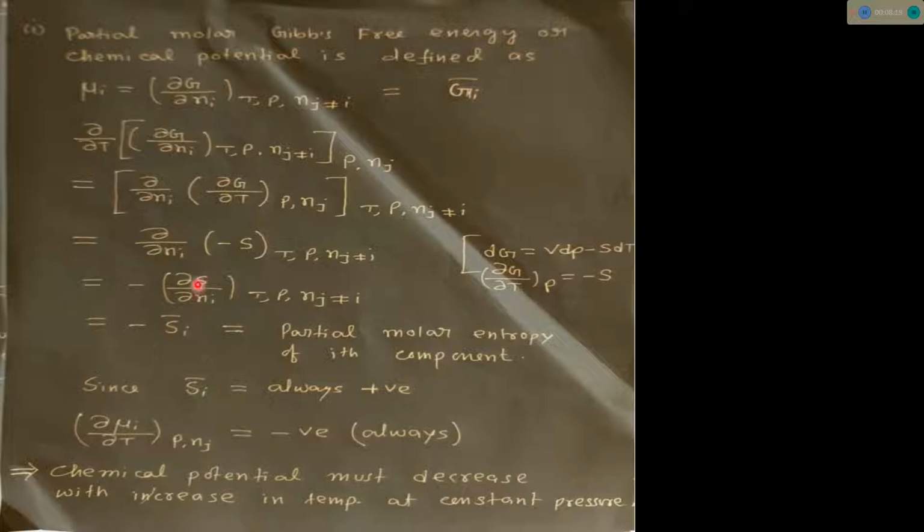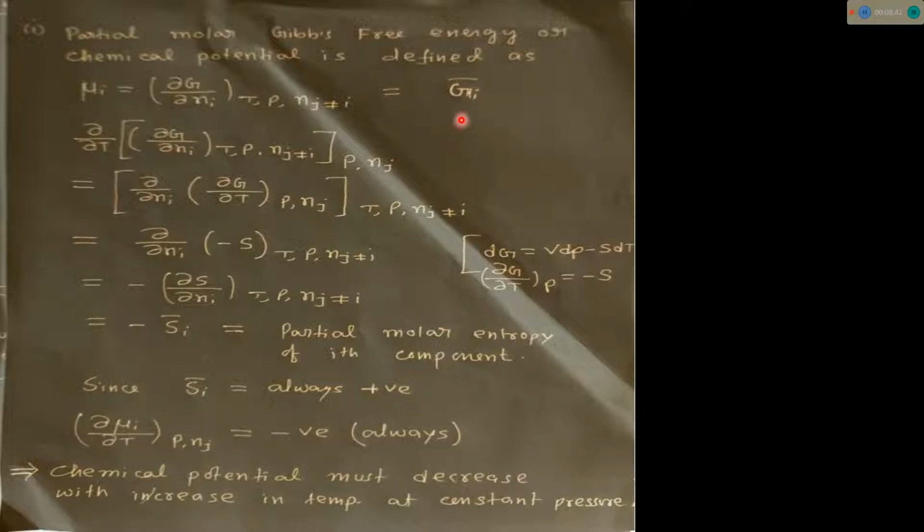Similarly, here is the change in entropy with respect to the ith component, maintaining temperature and pressure constant and the other compositions constant. We call this term Si bar, and it is known as the partial molar entropy of the ith component.